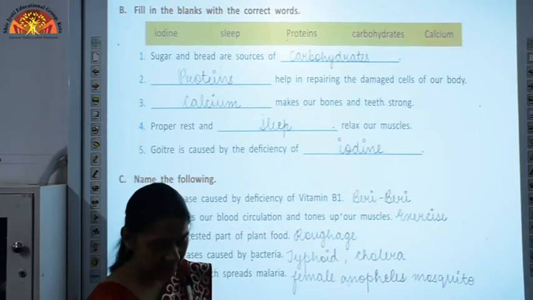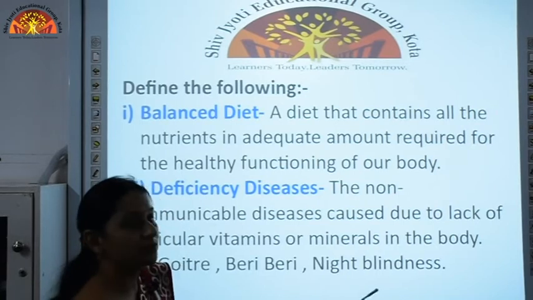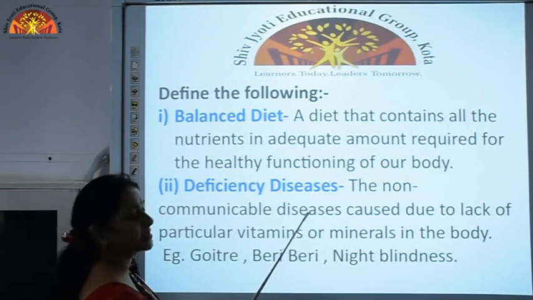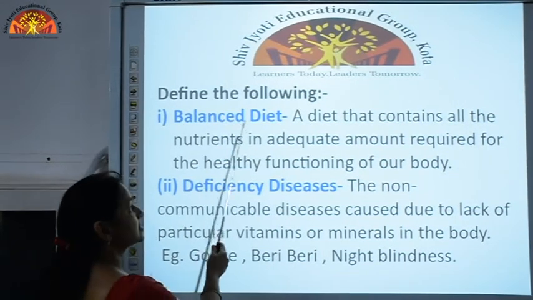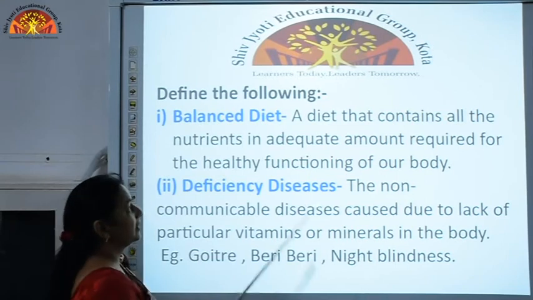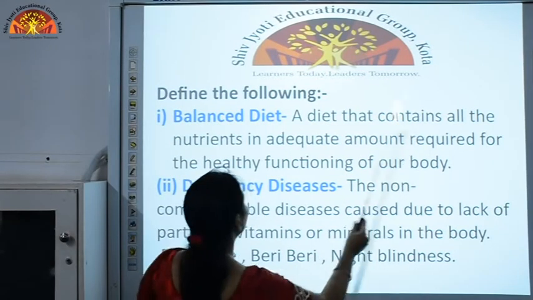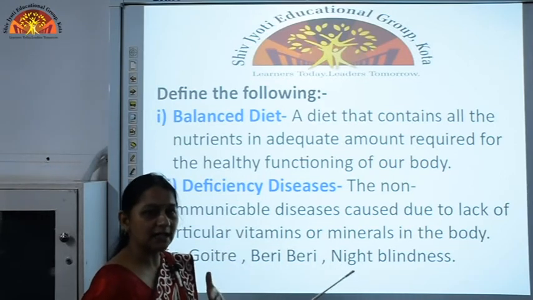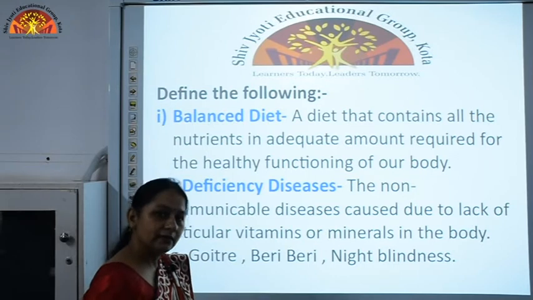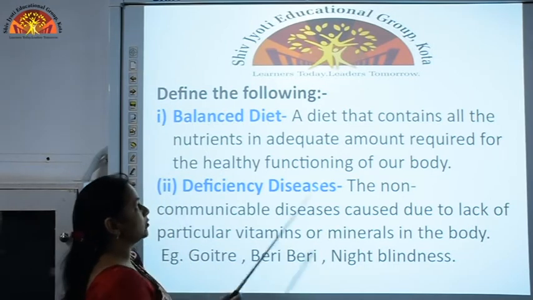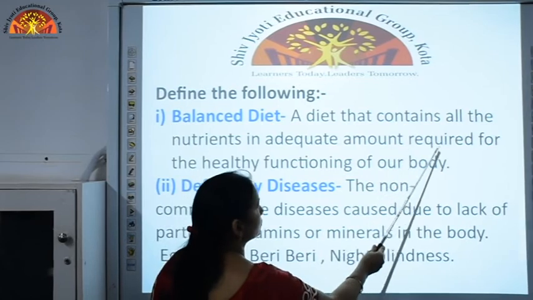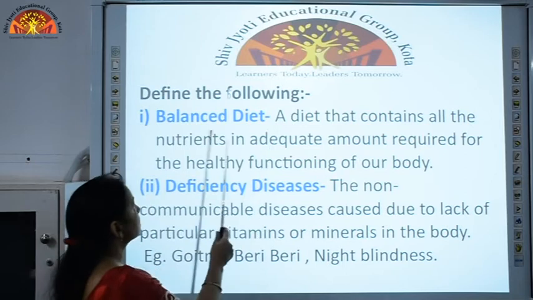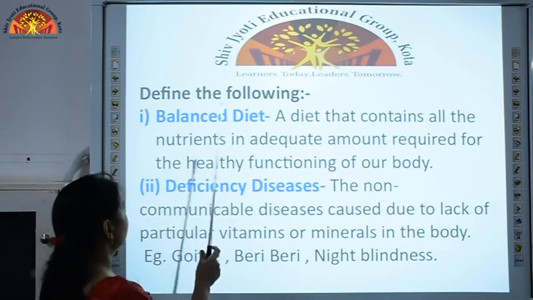Now let us discuss the copy work. First we are going to take up the definitions of the chapter. The important definitions in this chapter are balanced diet. What is a balanced diet? A diet that contains all the nutrients, means it has fats, carbohydrates, proteins, vitamins and minerals, all present in sufficient amount, in the adequate amount required for the healthy functioning of our body. So this is the definition of balanced diet.